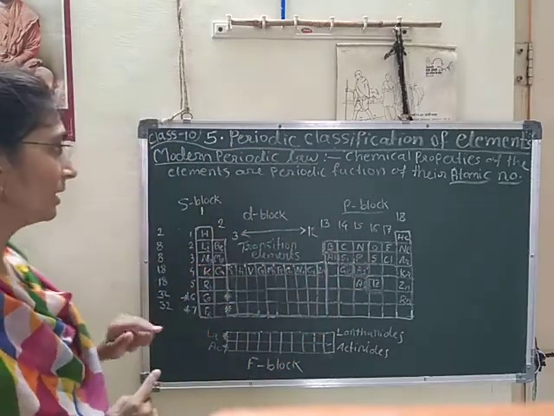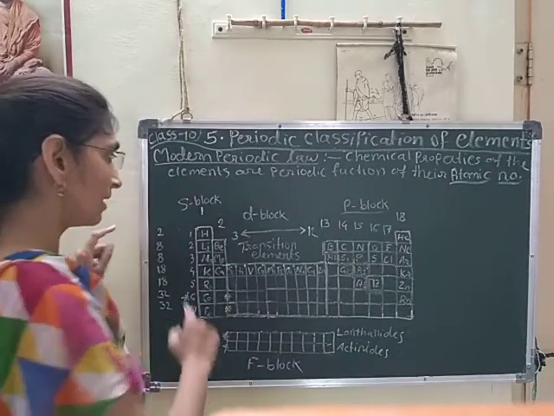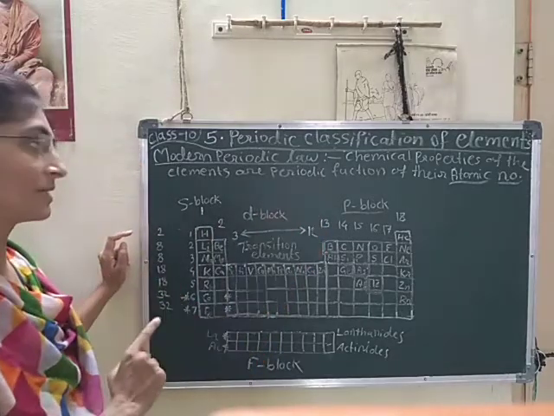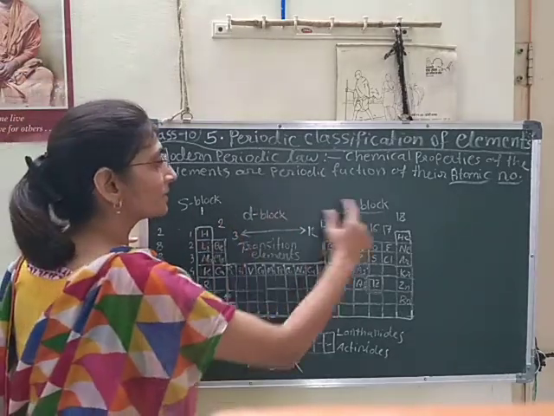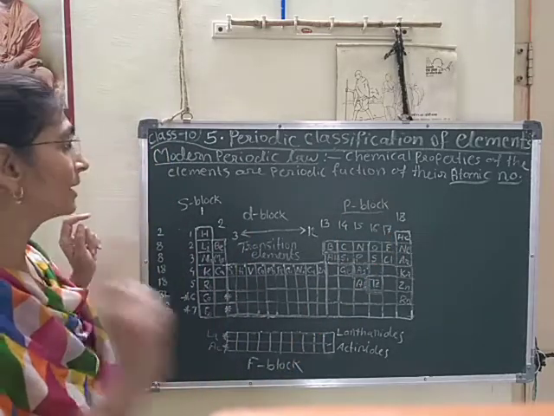Understood? So around 108 elements that he had at that time, he classified according to their increasing order of atomic number.